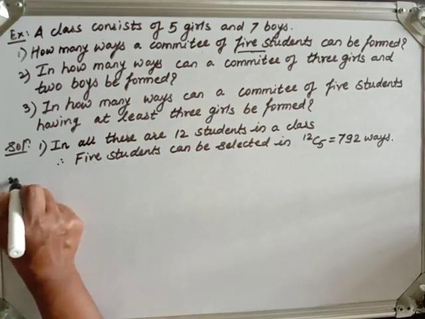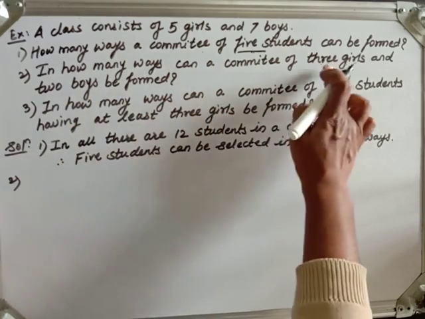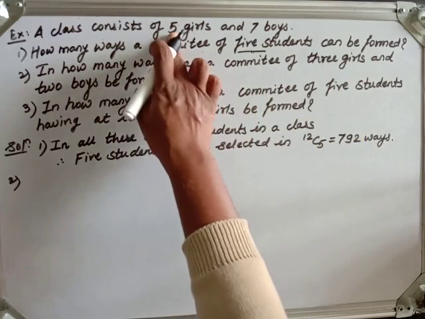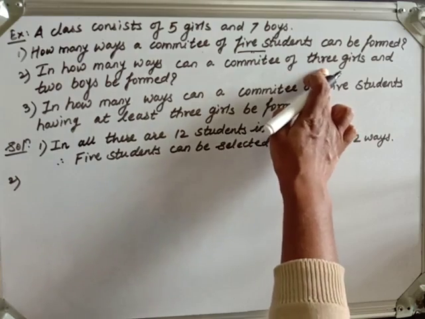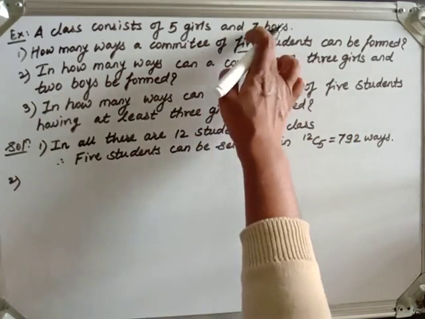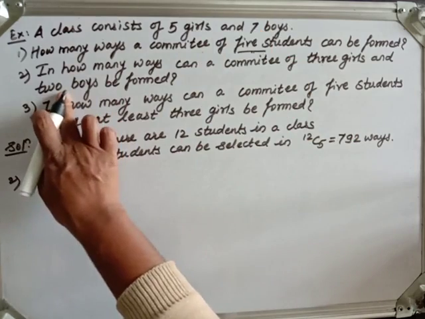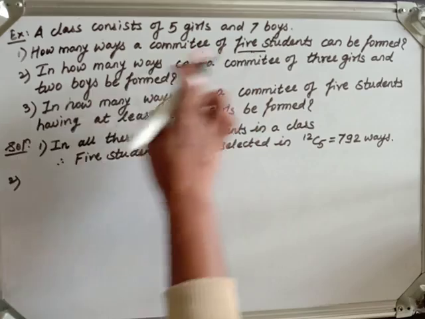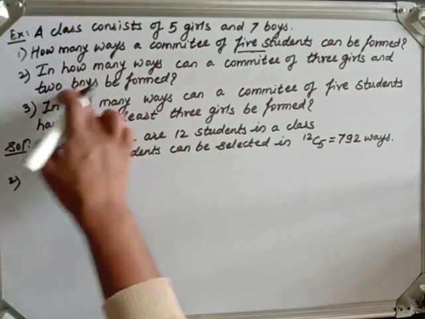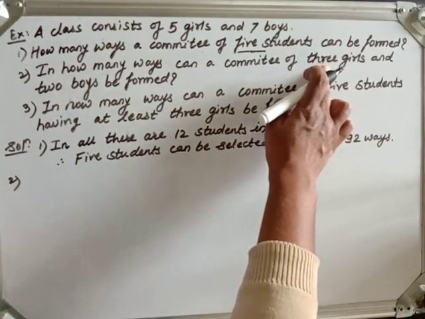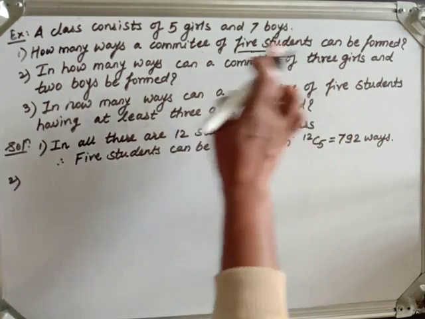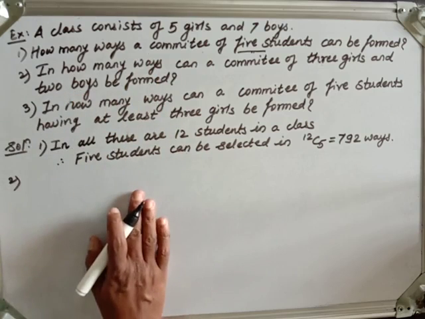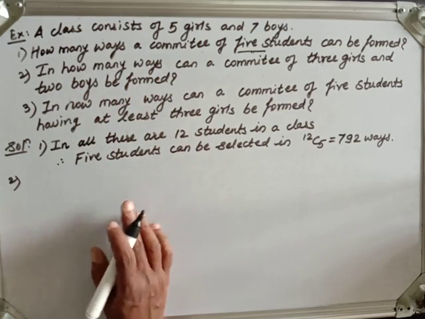Now the second one: in how many ways can the committee of 3 girls, meaning out of these 5 girls we have to select 3 girls, and 2 boys, meaning out of these 7 boys we have to select 2 boys. Now the selection of girls and the selection of boys are independent events. So we will first find the ways of selection of girls and the ways of selection of boys, and we will take the product of them, as these are independent events.